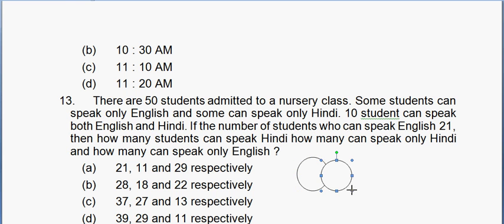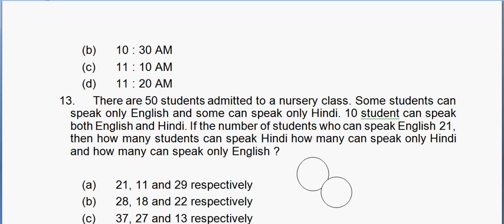So let's say these are the two circles. One is the Hindi speaking students, the other is English speaking, and the intersection is those who speak both English and Hindi. If the number of students who can speak English is 21, these include students who can speak both English and Hindi, which means students who can speak English only, denoted by EO, are 11.